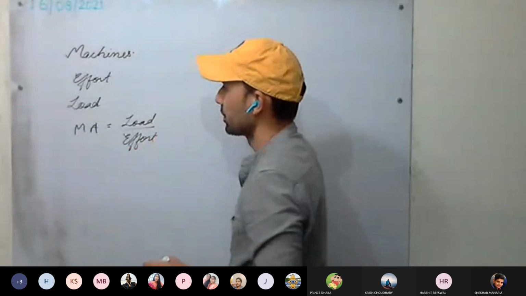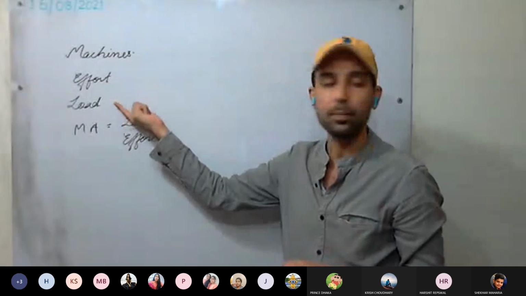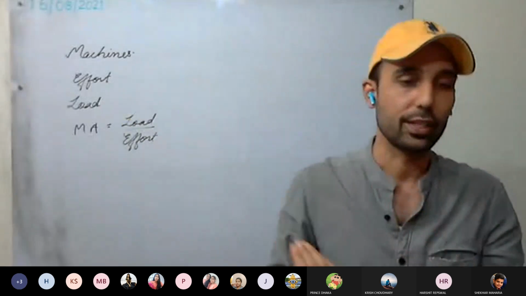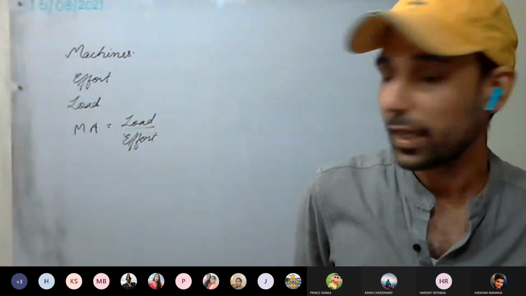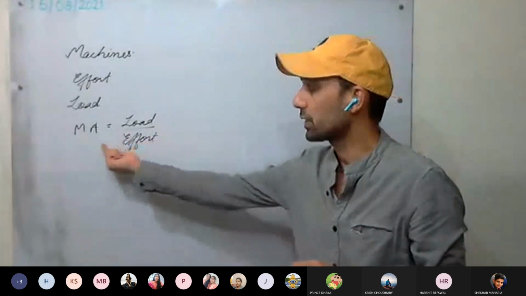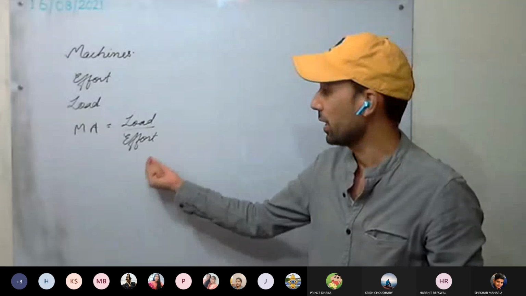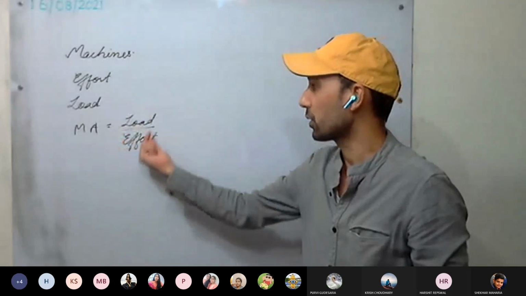So we are applying some force to overcome some force, that is doing some work. That is the load. And mechanical advantage we have discussed, that is load upon effort. And we have seen the three different cases: when greater than one, less than one, equal to one. So the aim of the machine depends on this.